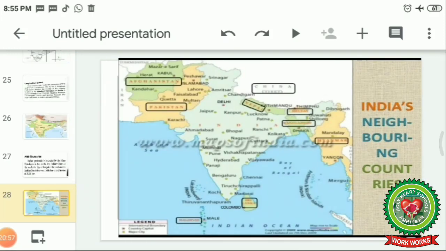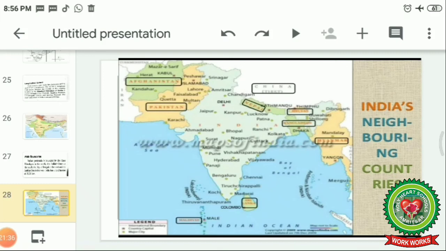Now we are going to discuss our neighboring countries. India shares its international boundary with 7 important countries. These countries are Afghanistan and Pakistan in the west, or you can say northwest, China, Nepal, and Bhutan in the north, Myanmar and Bangladesh in the east, or you can say northeast, and the island country Sri Lanka in the south.